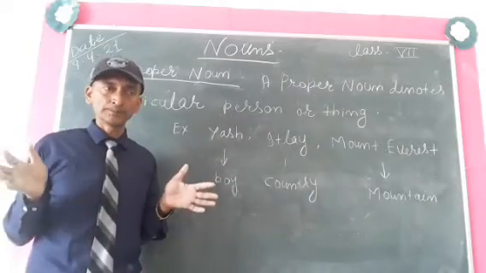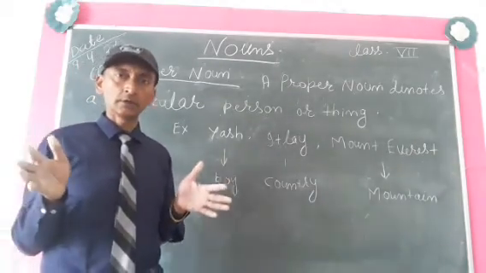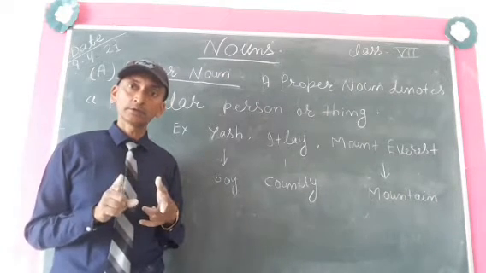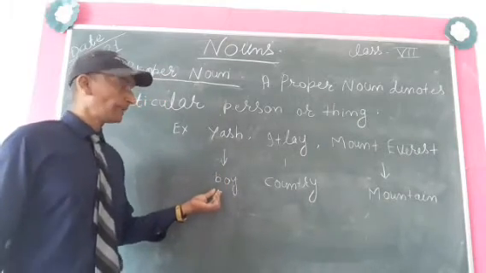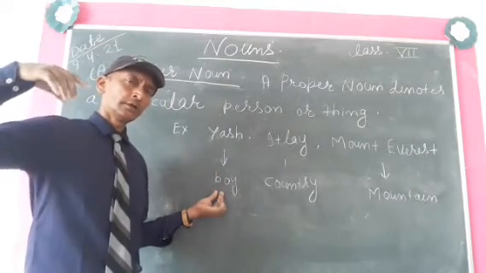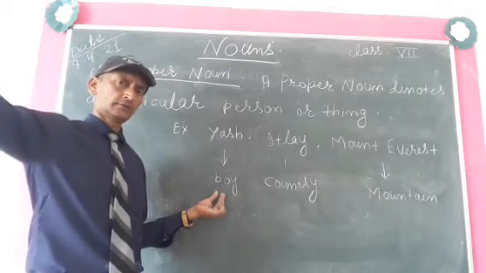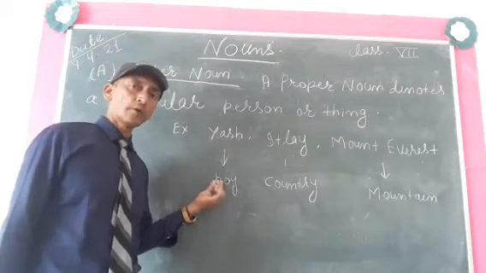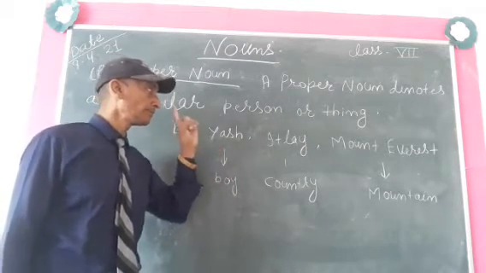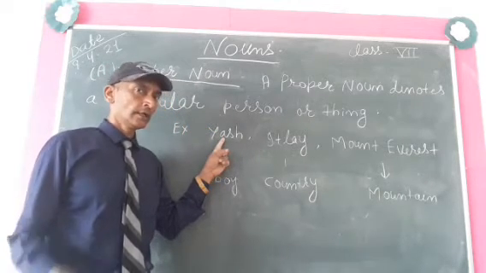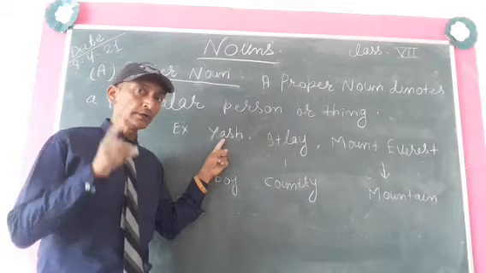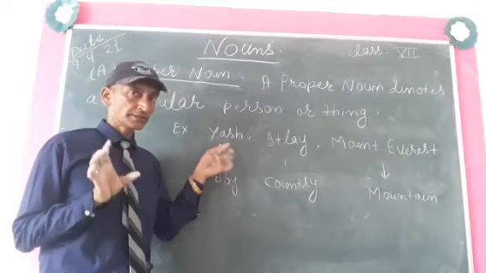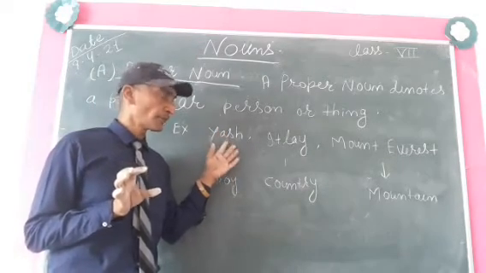Suppose this is a classroom and 40 students are sitting here, and the only one boy, that name is Yash. Boy will be an example of common noun because 40 students are there. All are boys. So boy will be common noun and Yash will be proper noun because we are talking about one particular boy, and that is Yash. Yash will be an example of proper noun.